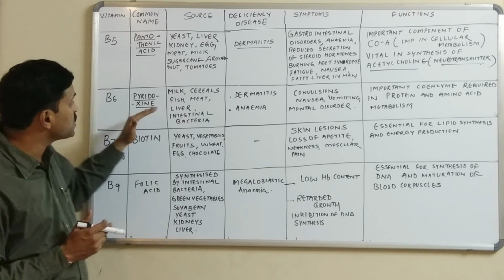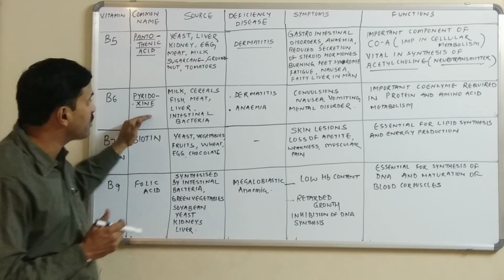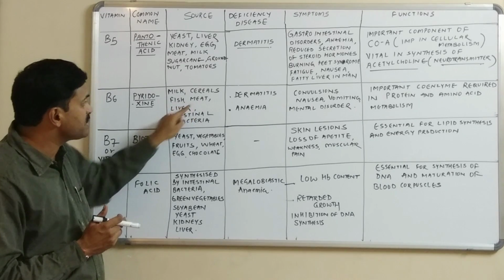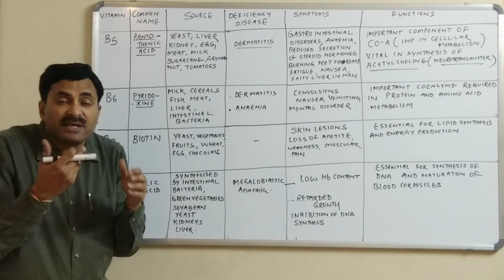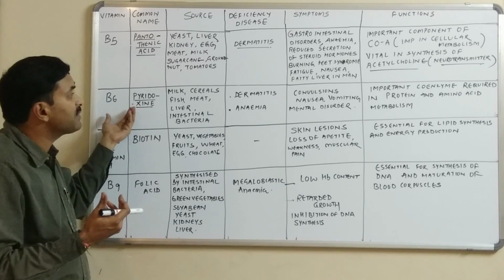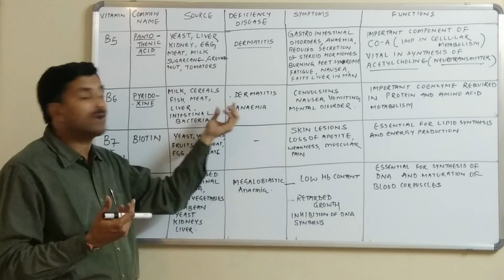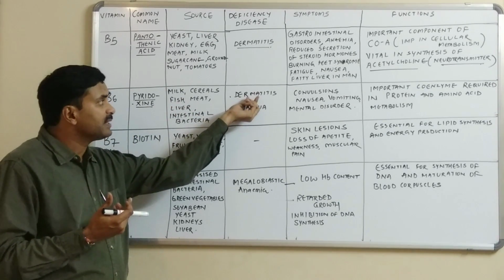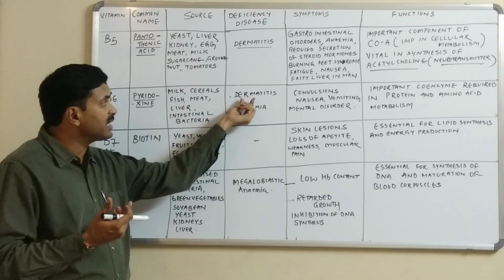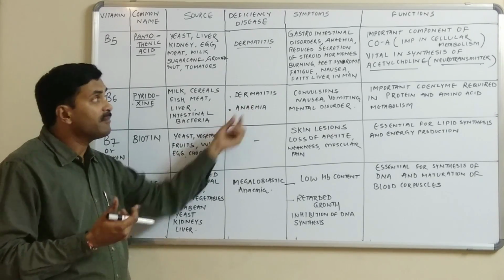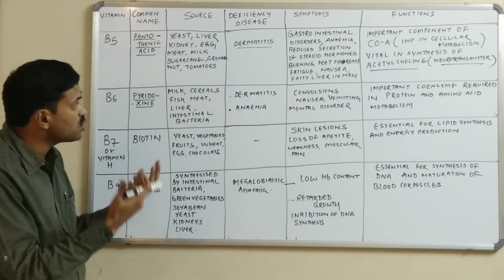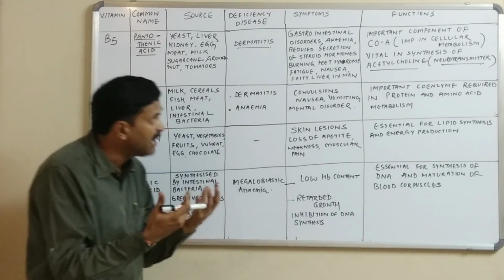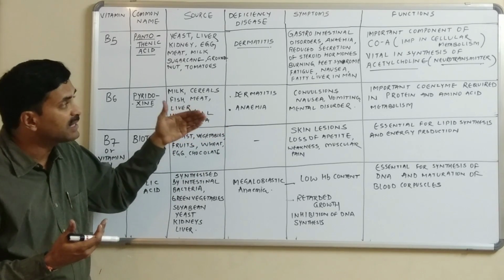Vitamin B6 is also called pyridoxine. The chief sources are milk, cereals, fish, meat, liver, and also intestinal bacteria can synthesize vitamin B6. What will happen if vitamin B6 becomes deficient? The two diseases are dermatitis and anemia. Inflammation of the skin occurs and also anemia. Some more symptoms caused by the deficiency of vitamin B6 are convulsions. The person feels nausea, vomiting, as well as mental disorders.